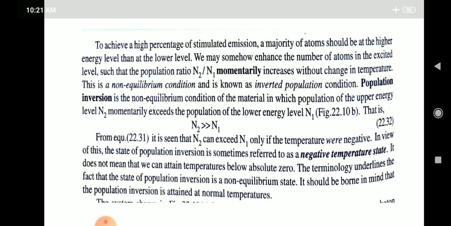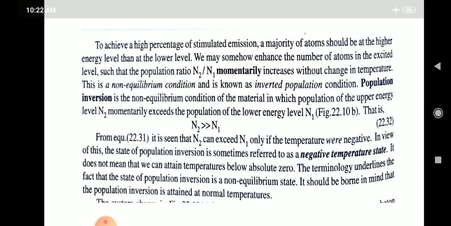Population inversion is the non-equilibrium condition of the material in which the population of the upper energy level N2 momentarily exceeds the population of the lower energy level N1, as shown in the last figure in B section. That is, N2 is very much greater than N1.